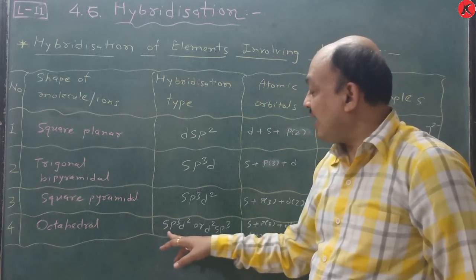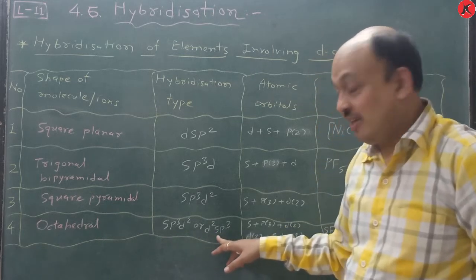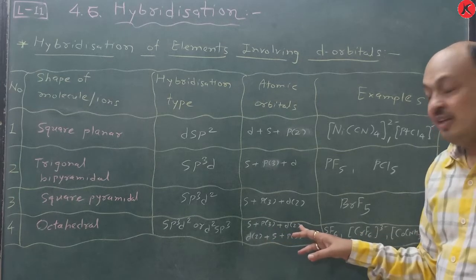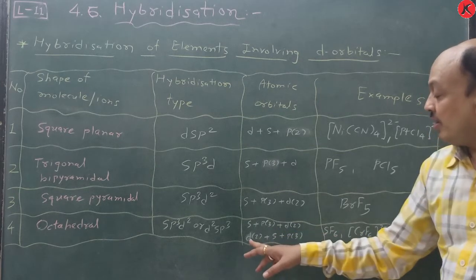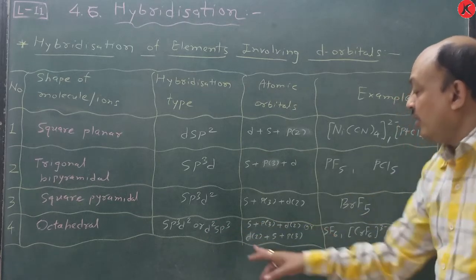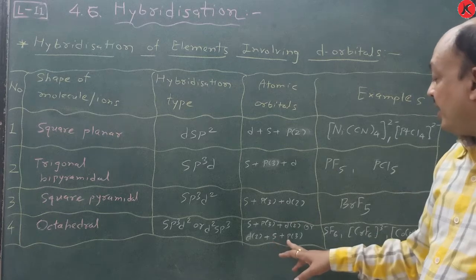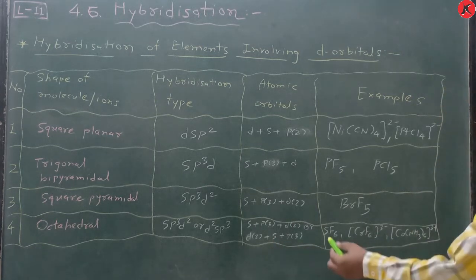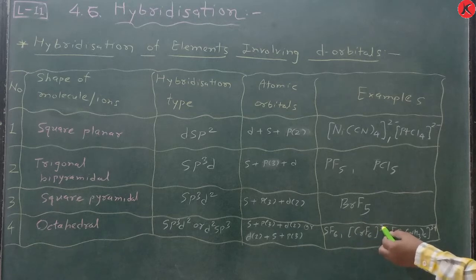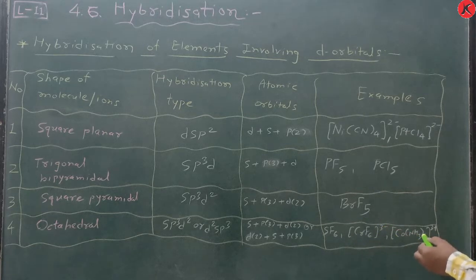One is considered outer and the other is considered inner. So here it is s plus three p orbitals plus two d orbitals. When we consider them together, we need to write two d orbitals plus one s orbital plus three p orbitals. Examples are sulfur hexafluoride, the CrF6 3- ion, and the complex Co(NH3)6 3+. These are also complexes. You will study them in detail in standard 12, so don't bother about them here.